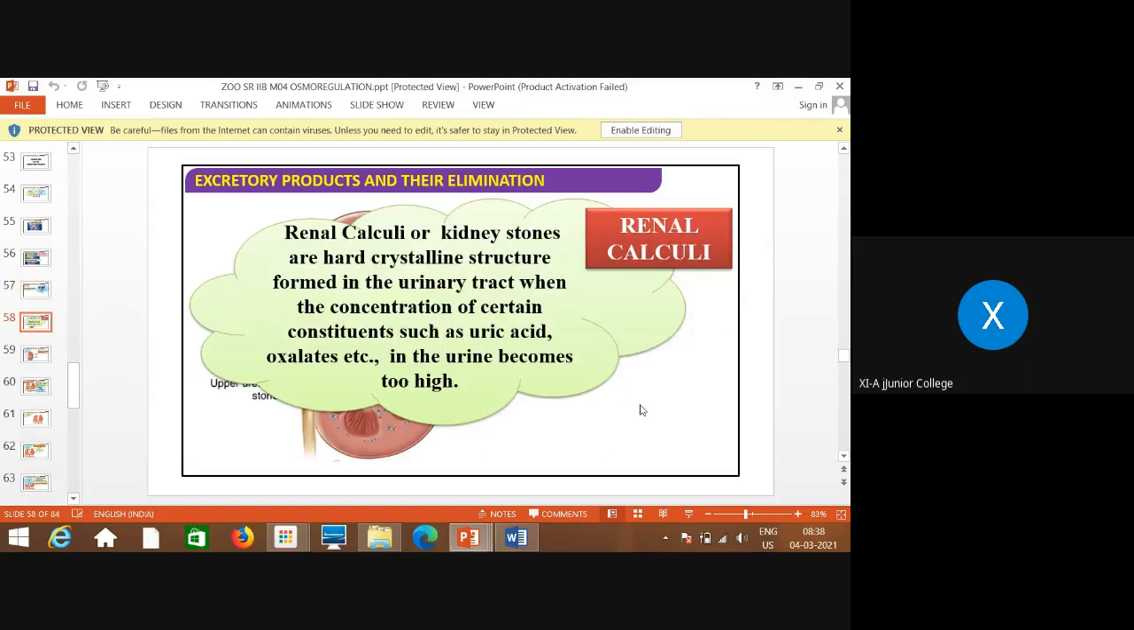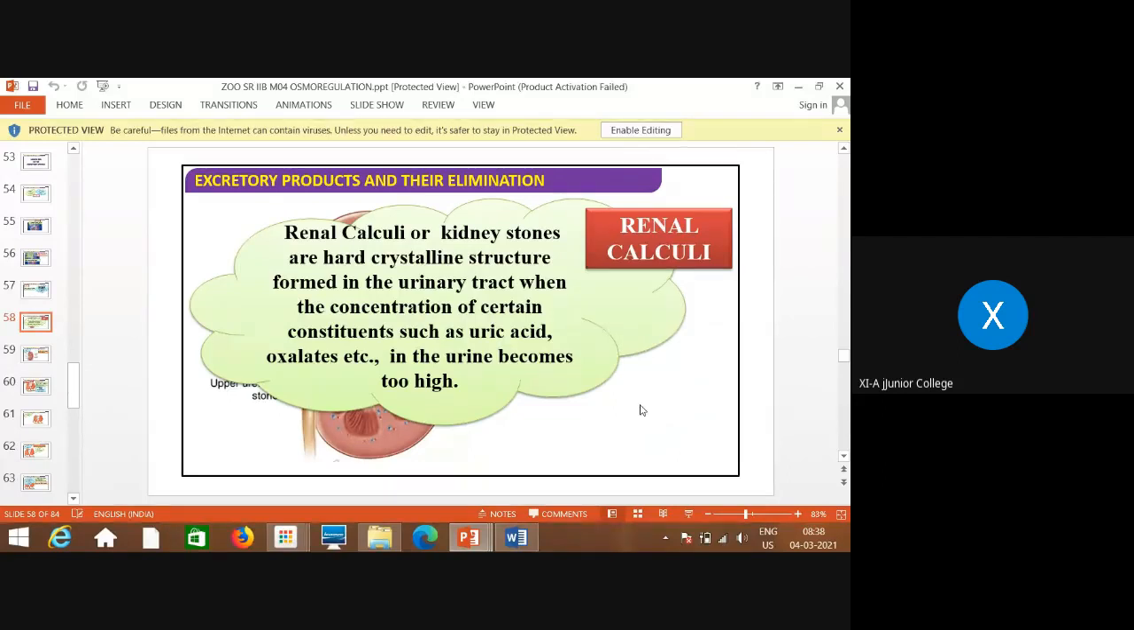Second, which is related to the excretory system, that disorder or dysfunctioning, is called as renal calculi. Renal means related to kidney. Calculi, that means stones. Calculus, stones.